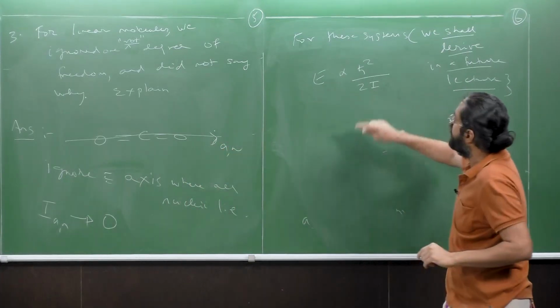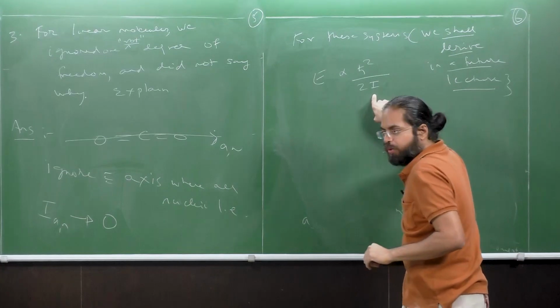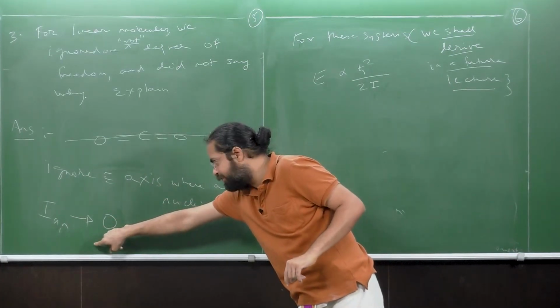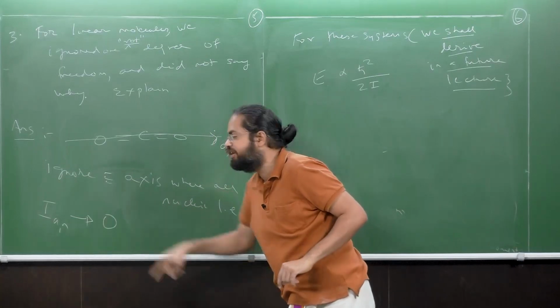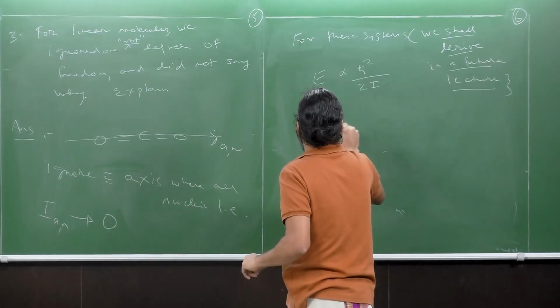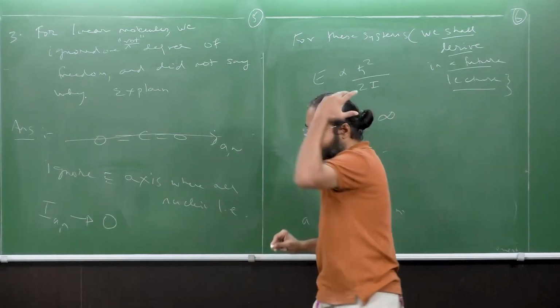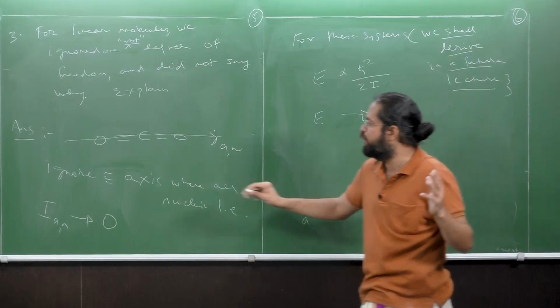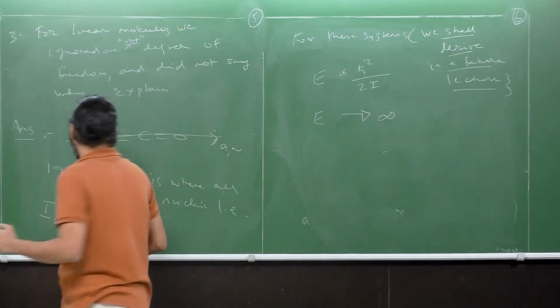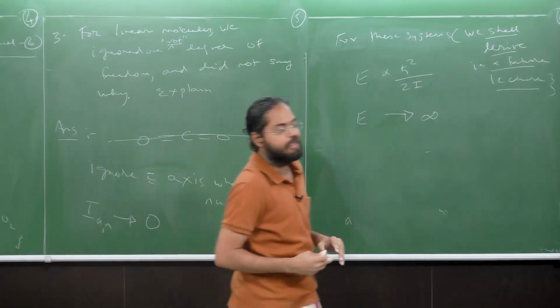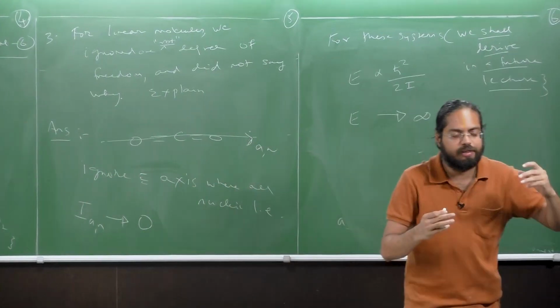Because your energy is inversely proportional to your moment of inertia, and because your I_AN tends to 0, the energy of rotation tends to be very large. Without going into the exact magnitude, the energy required for rotation along the axis where the nuclei lie tends to infinity.